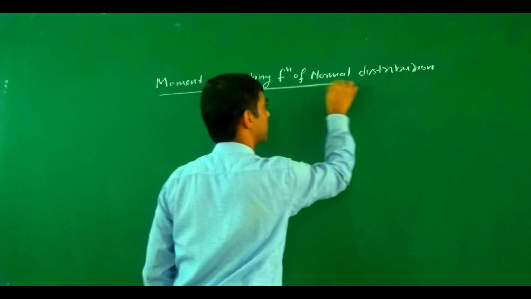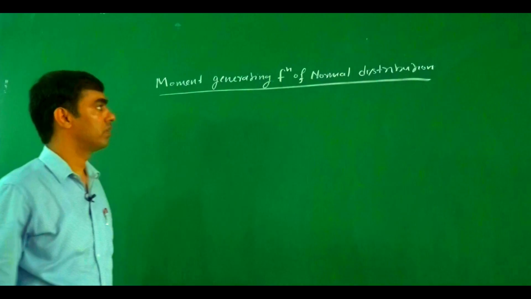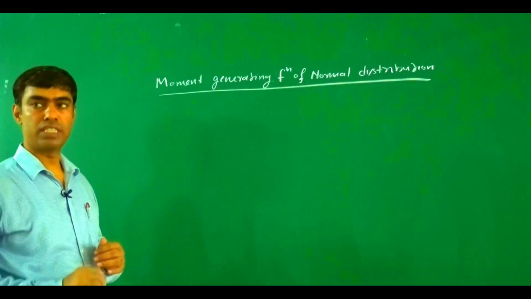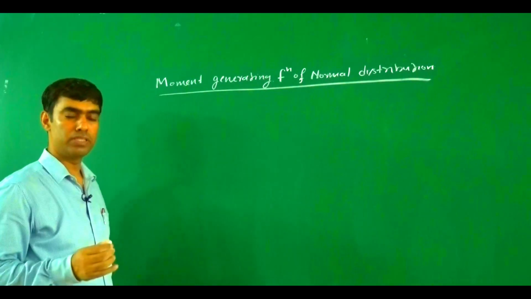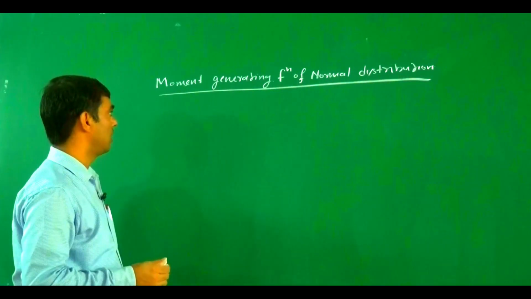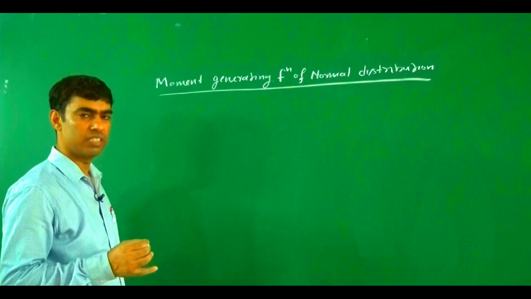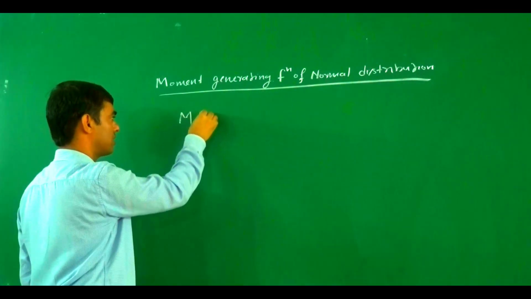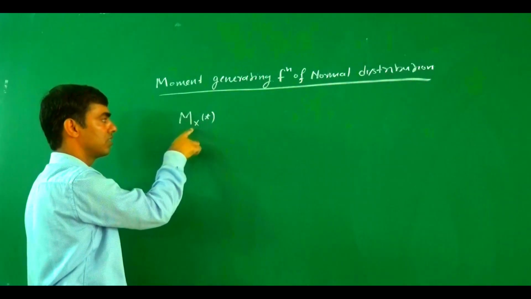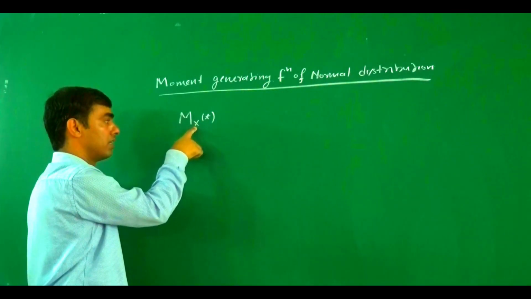So, moment generating function of a normal distribution. How do we find the moment generating function of a normal distribution? As earlier we discussed, what is the definition of a moment generating function. We define the moment generating function M_X(t). This is the notation of a moment generating function for the random variable X.